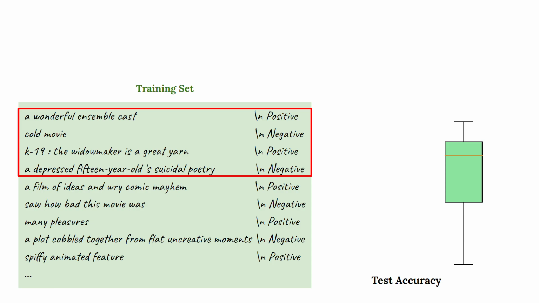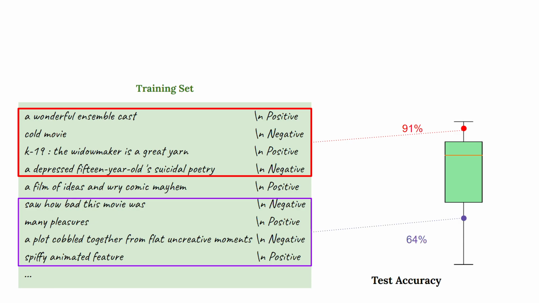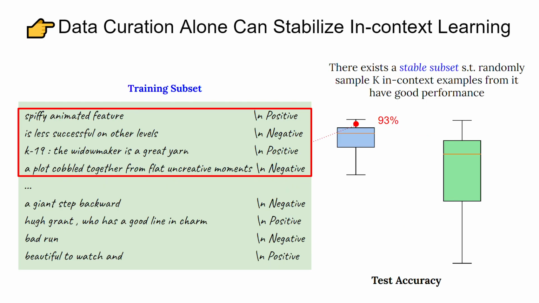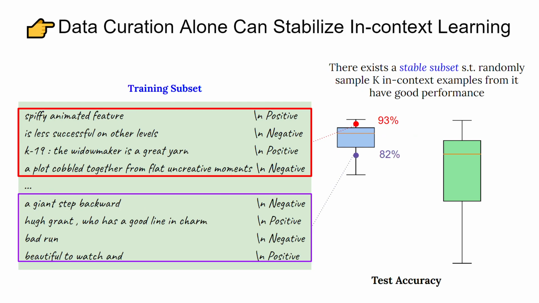So, in the original training set, maybe choosing these red examples as the prompt can get this good accuracy on the test set. But if we choose these purple examples, we'll get very bad performance. In contrast, with our stable subset, no matter how we sample the in-context examples, we can always get good enough test accuracy. The variance is lower here, and the average accuracy is much higher.